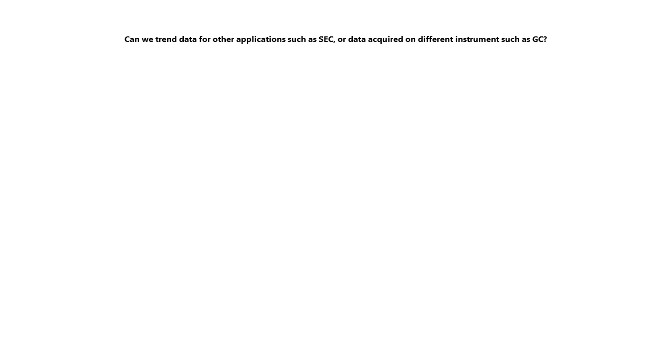And as far as GC goes, this question does come up frequently. As long as you can get the data into Empower, whether it's some type of instrument that Empower controls or it's a legacy instrument and we're bringing the data in through an A to D converter box, we call it a SATIN box, you can certainly track the data and look for trends in the data over time. That's a very good question. Thank you.